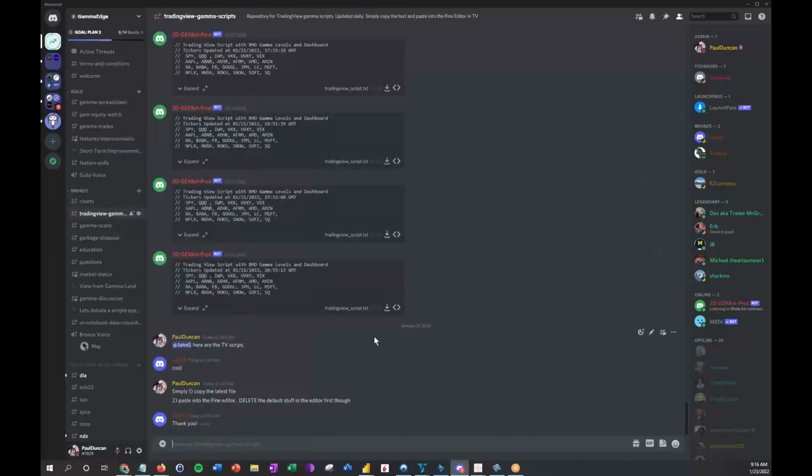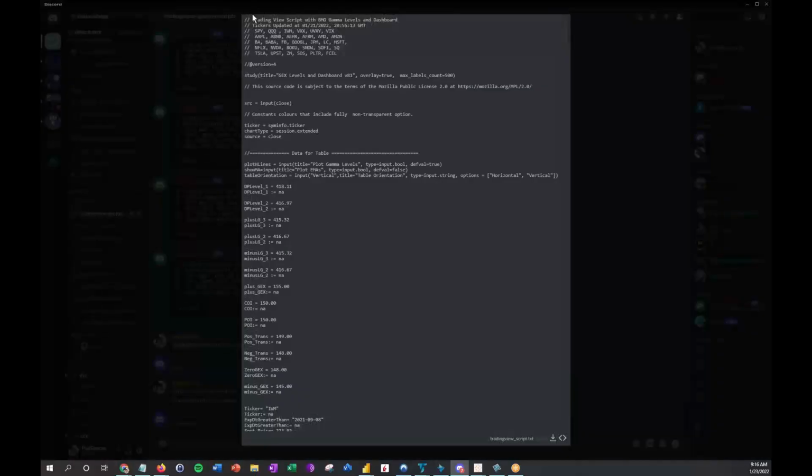We also have a scanner with pre-canned scans, a TradingView bot, that in this particular case will generate scripts multiple times a day that you import into TradingView. Again, we will have that covered in a separate video of how you import this. It's very simple if you're familiar with TradingView. The idea behind this is it allows you to look at the most recent gamma levels, not just for the indices, but now for any stocks that you want. Now the list, as you can see, is listed right here.